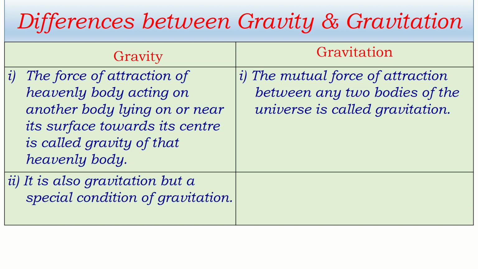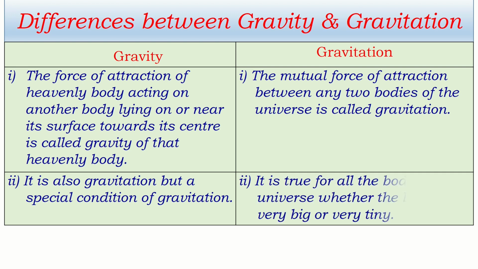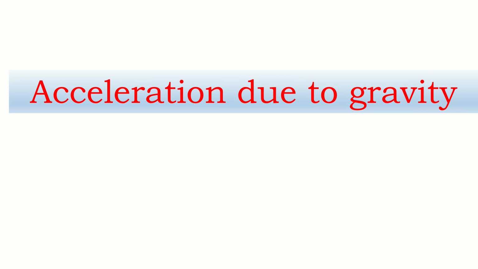Okay, next difference: gravity is also gravitation, but a special condition of gravitation. Gravitation is true for all the bodies of the universe, whether the body is very big or very tiny. This way gravity actually comes under gravitation. Both of them are forces and both have the same unit, Newton. Okay, let's go forward. Now I want to talk about acceleration due to gravity.